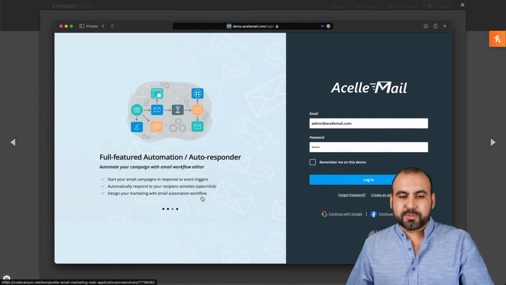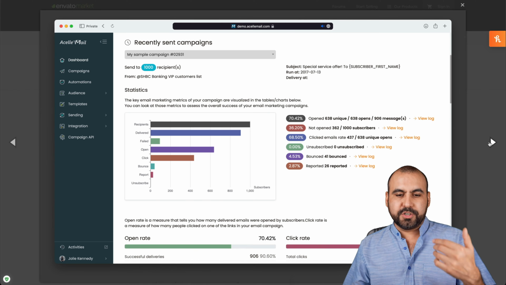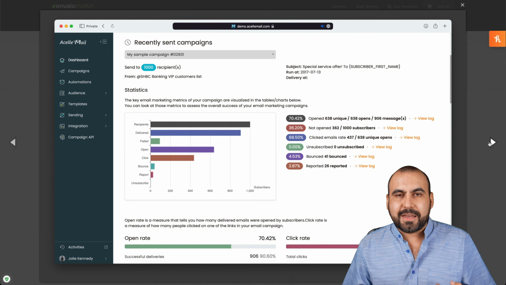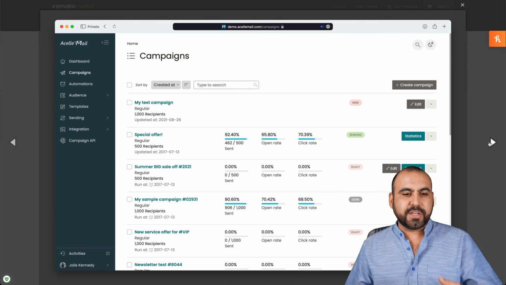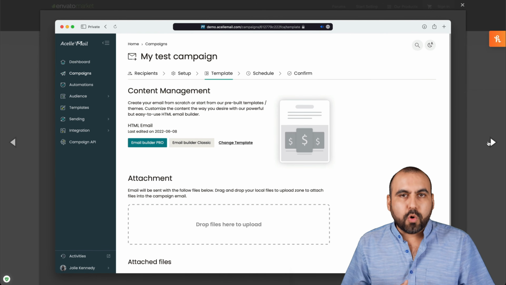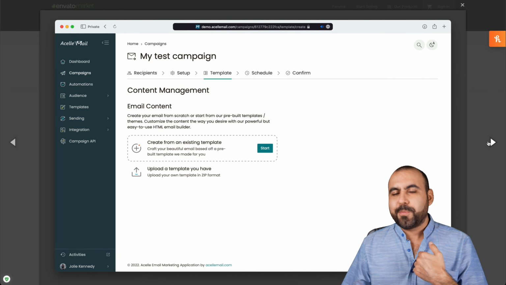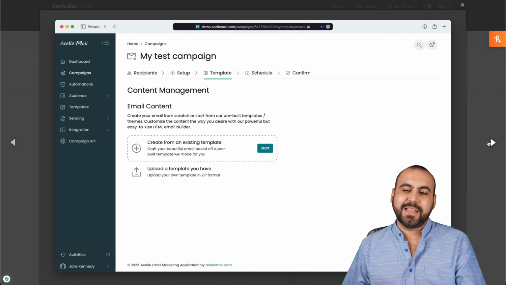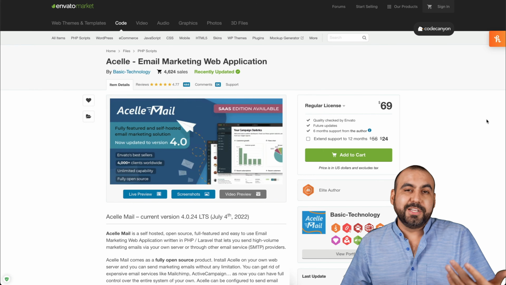What is this? Let me show you some screenshots about this one, all right? So this one gives you the login platform where users log in. It gives you a backend admin dashboard. It gives the users a dashboard. They can add their own email. You can start campaigns. You can start automations. And all of this would be yours with your own logo, with your own company. Imagine installing something like this, even for your own use. People are gonna be amazed that you actually have something like this. They would think that you paid thousands of dollars for this, but it actually costs you pretty cheap, right?